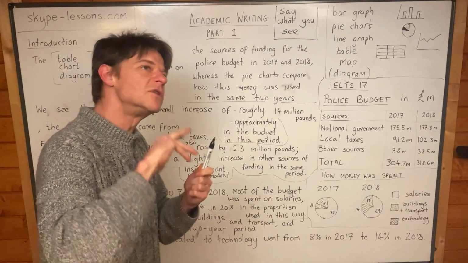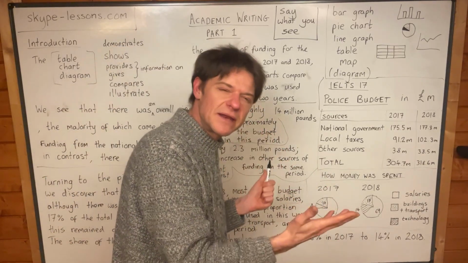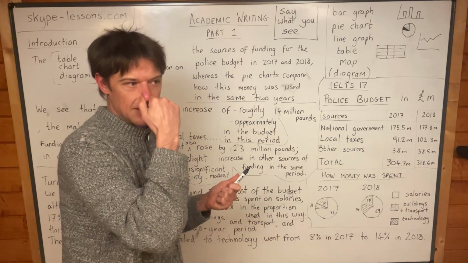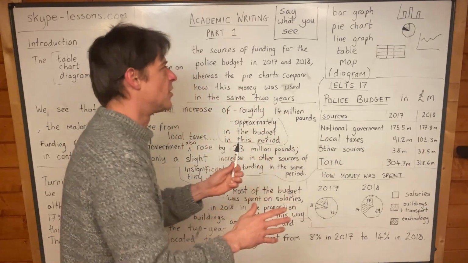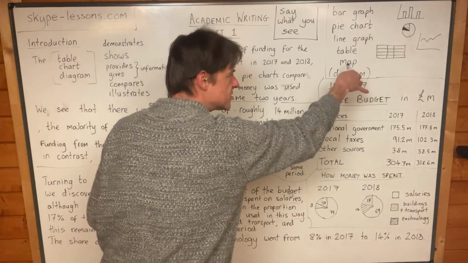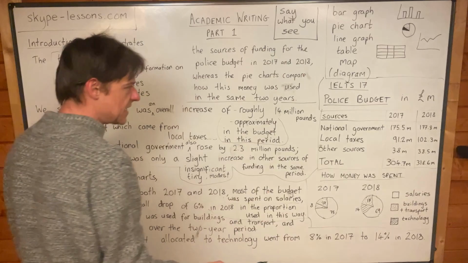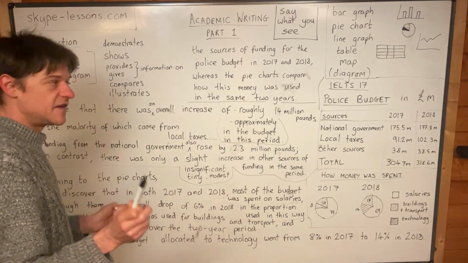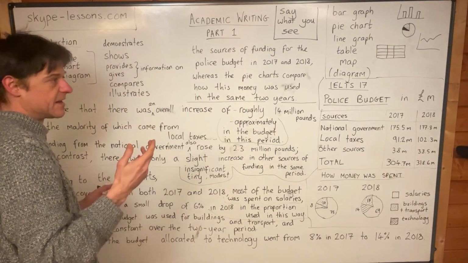And what I mean is, I don't want you to give explanations for anything, or talk about personal experiences, or give concrete examples from your own life. No, certainly not. All you need to do here is look at the information on the diagram or map or table or graph and say what you see. Okay, so that's what you need to do. You've only got 150 words for part one of the academic writing.